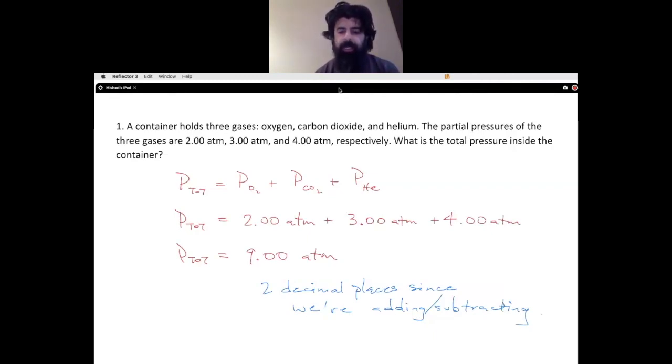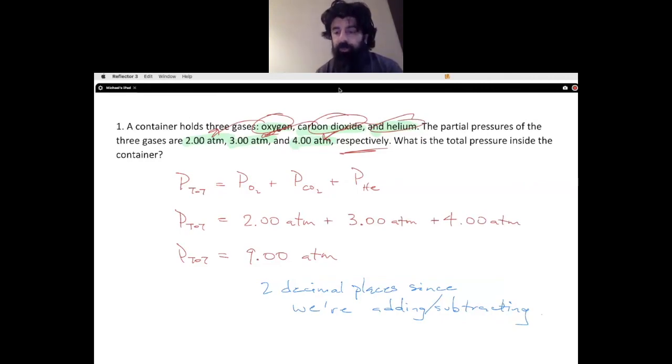So we've got a container that holds 3 gases. We've got oxygen, carbon dioxide, and helium. The partial pressures of the 3 gases are 2 atmospheres, 3 atmospheres, and 4 atmospheres respectively. Which means oxygen is 2, carbon dioxide is 3, helium is 4. That's what the respectively means for those who might not be so inclined to know that.